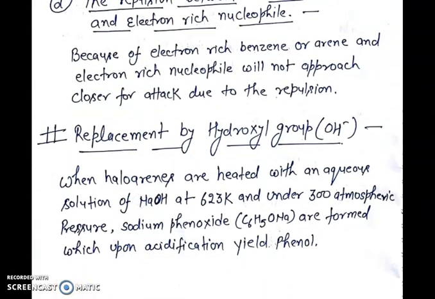Replacement of hydroxyl group, that is OH-. When haloarenes are heated with an aqueous solution of sodium hydroxide at 623 Kelvin and under 300 atmospheric pressure, sodium phenoxide is formed, which upon acidification yields phenol.